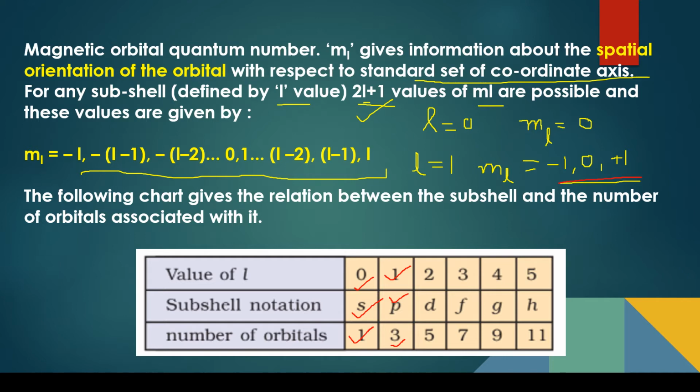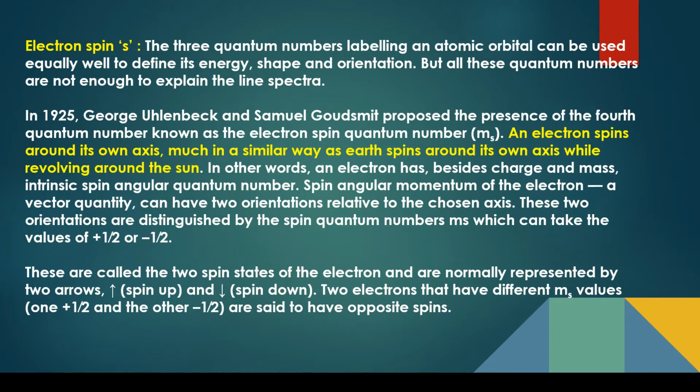So each value corresponds to one orbital of that subshell. So here in p you have 3, and if L is equal to 2, it will be d subshell, and there will be 5 possible values because then I'll write from minus 2 to plus 2. So there will be total 5 values, so 5 orbitals are possible.